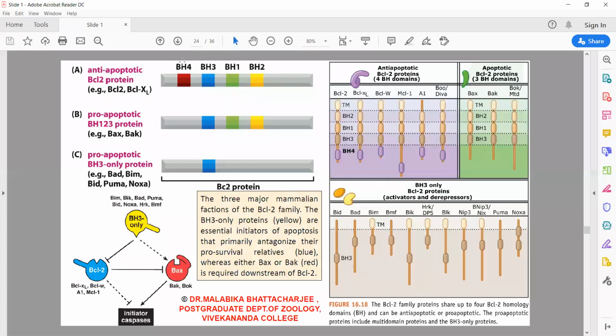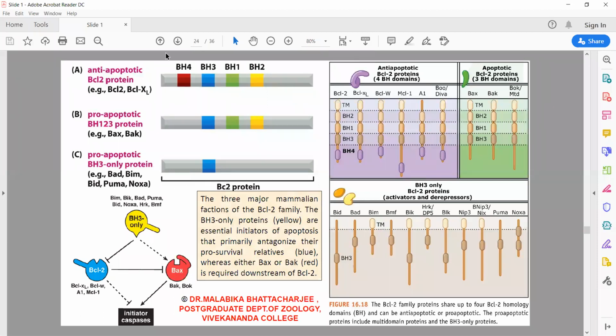So these are the pro-survival part. These are the death part. And now we have a regulator part. This also belongs to the BCL2 family of proteins. They help in regulating or moving the ratio from survival to death or from death to survival.